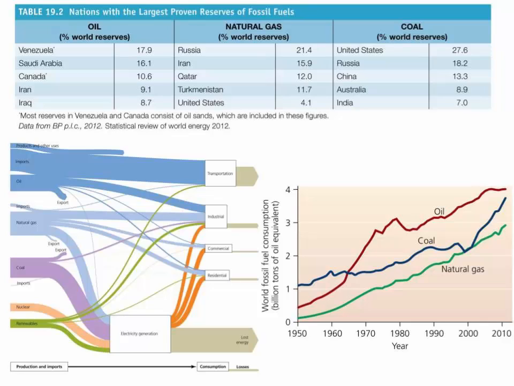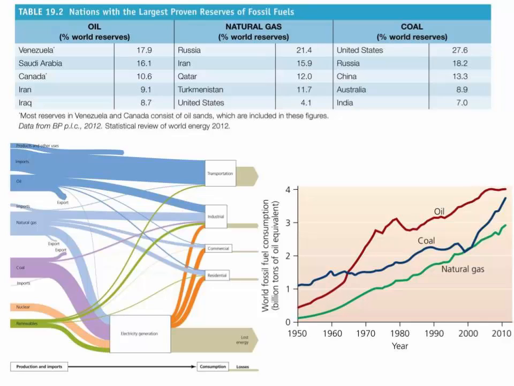Oil, coal, and natural gas supply 82% of the U.S. energy demand, so it's clear we are heavily dependent on a limited and non-renewable resource. As can be seen in the table at the top of this slide, some countries have more natural reserves of non-renewable fossil fuels. Some countries have substantial reserves of oil, coal, and natural gas, whereas others have very few.